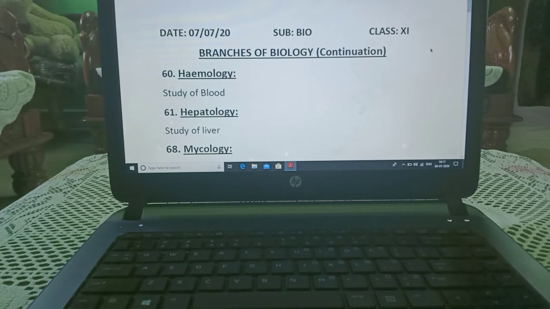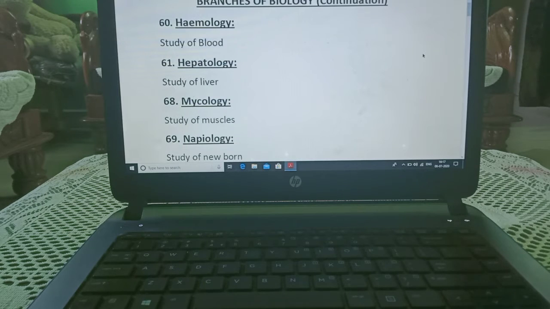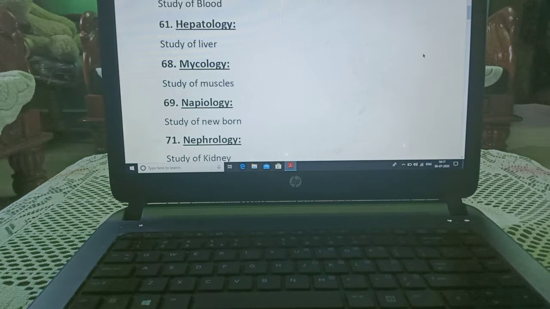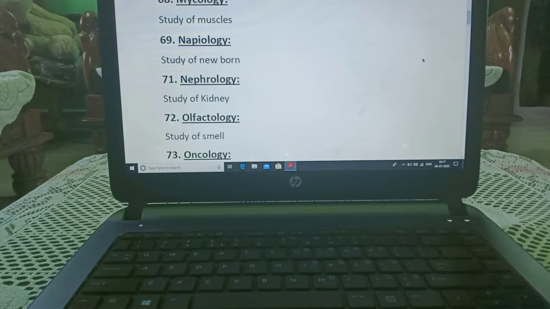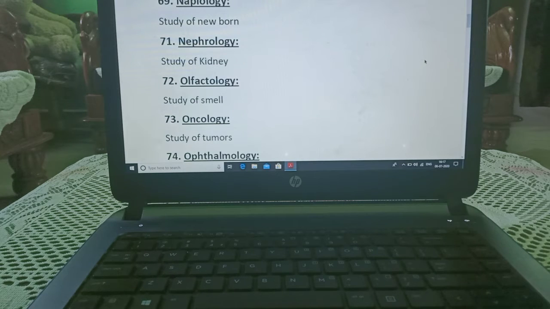Today we are starting with the next branches of biology. Hematology, study of blood. Hepatology, study of liver. Myology, study of muscles. Neonatology, study of newborn. Nephrology, study of kidney. Nephro means kidney. The person who is associated with this is known as a nephrologist. 5 years course. Olfactology, study of smell. This person is known as an olfactologist.